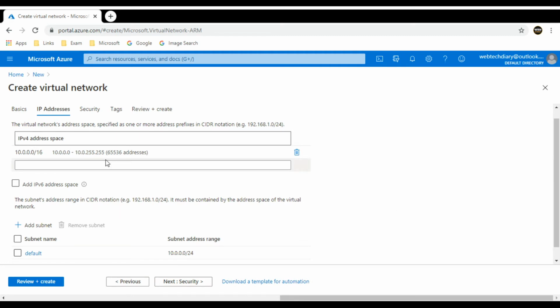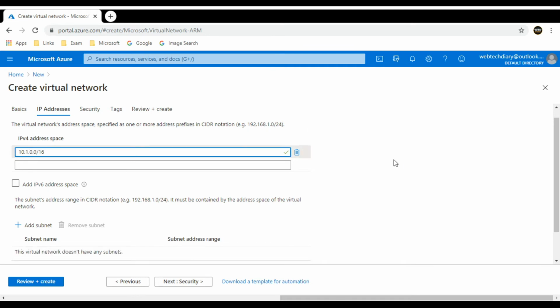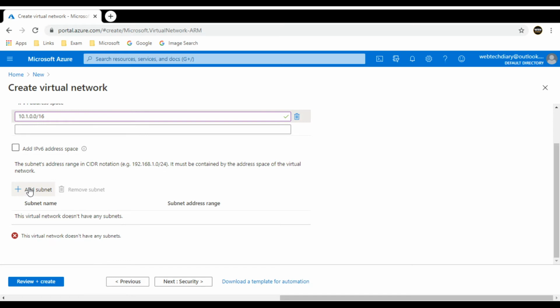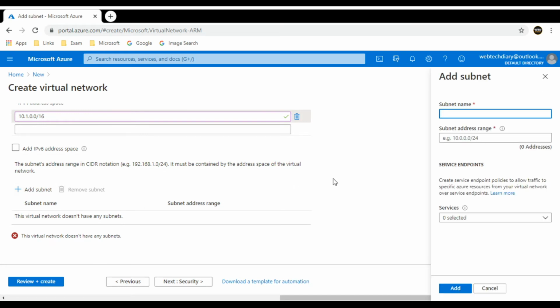So by default, Microsoft has given one IP range. This you can change based on the available private IP ranges. For this demo purpose, I'll make this change. I'll have this 10.1.0.0 series. Let us add a subnet to it.